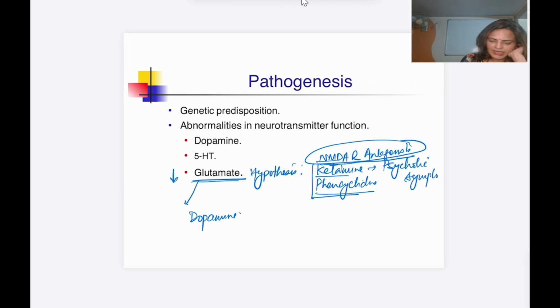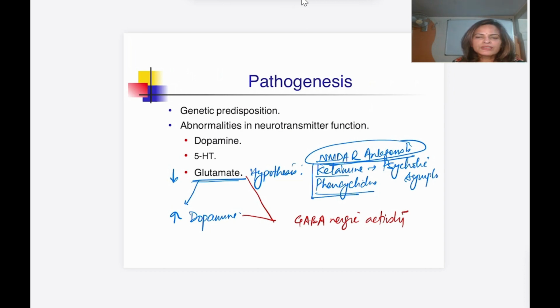Decreased glutamate and increased dopamine, they are going to affect this GABAergic activity. Okay, now what they are going to do to this GABAergic activity? So they are going to decrease the GABAergic activity. So decrease glutamate and increase dopamine, they are going to decrease the GABAergic activity.